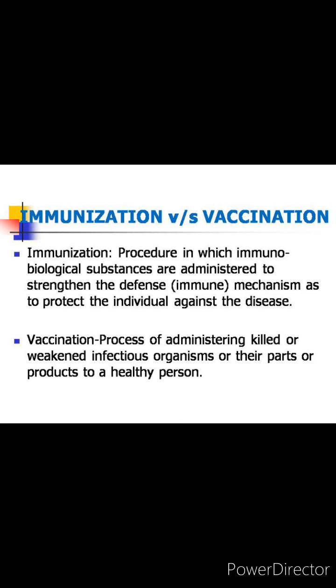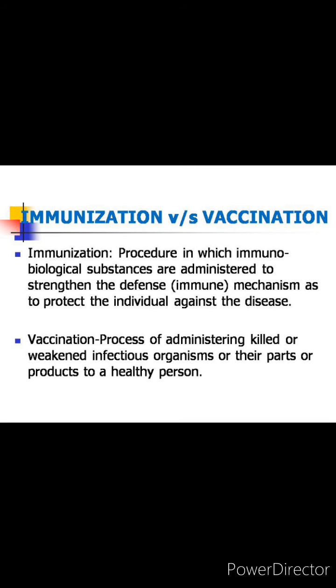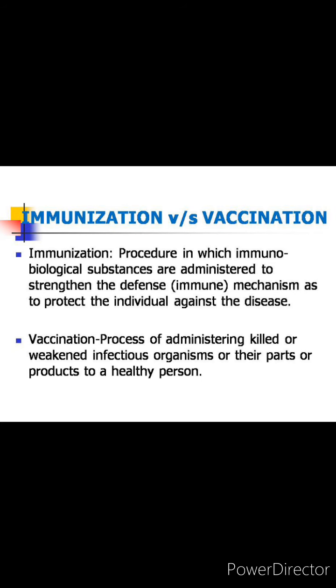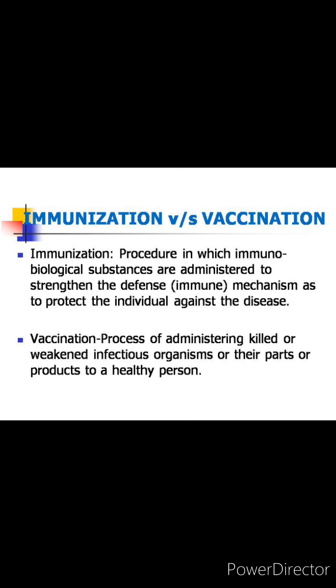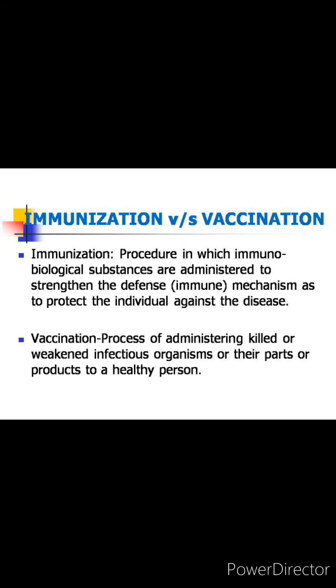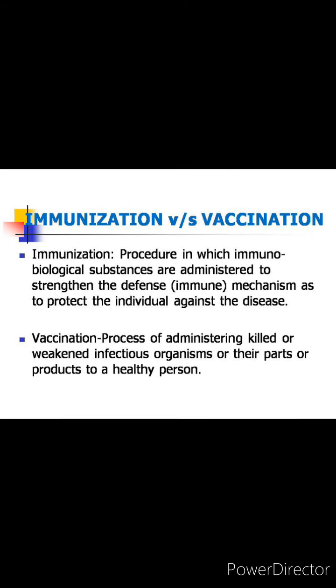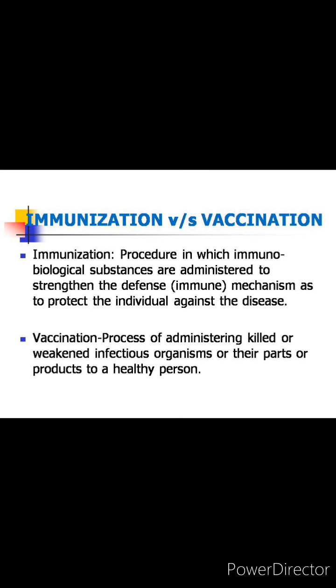And what is passive method or passive immunization? Passive immunization includes administration of preformed antibodies, which are commonly known as immunoglobulins, to the individual. Now, what is vaccination then? Vaccination is a process of administering killed or weakened infectious organisms or their parts or their products to a healthy person with the intent of conferring immunity against the pathogen to prevent the disease.